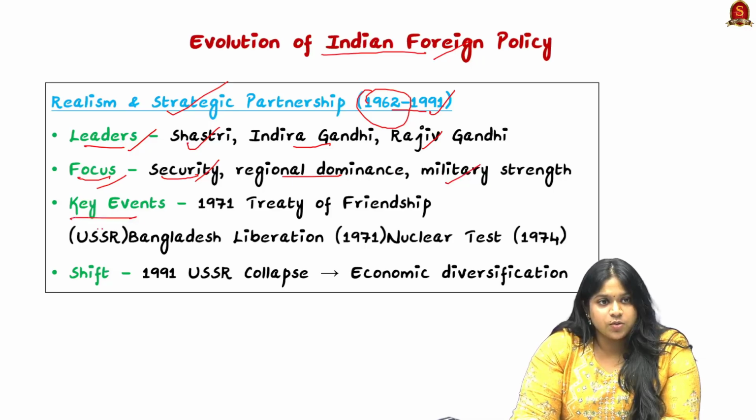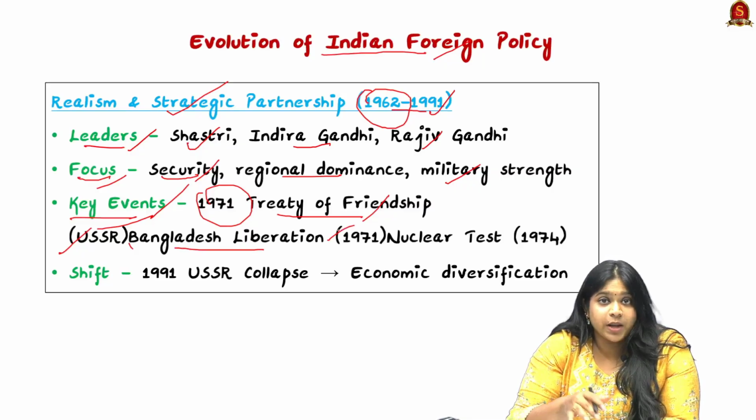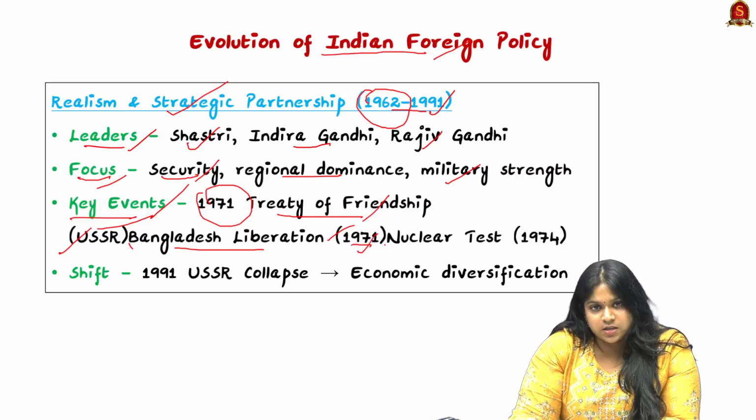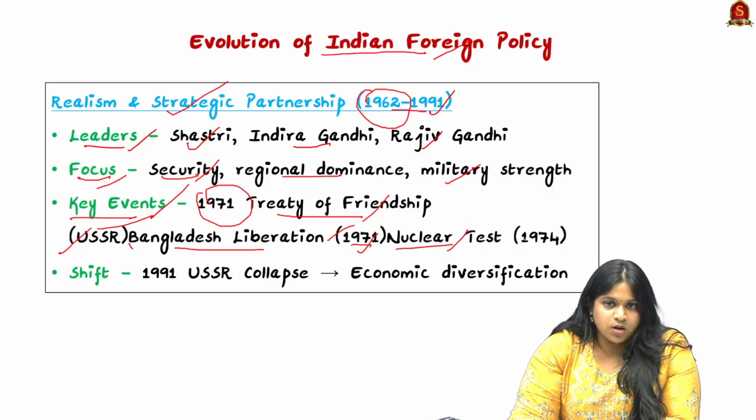Key events included the 1971 Treaty of Friendship signed between India and USSR, the Bangladesh Liberation Movement, where India played a key role in 1971, and India conducting its first nuclear test, Pokhran, in 1974. These events all enhanced security, regional dominance as well as military strength.